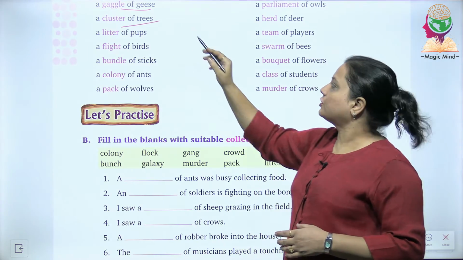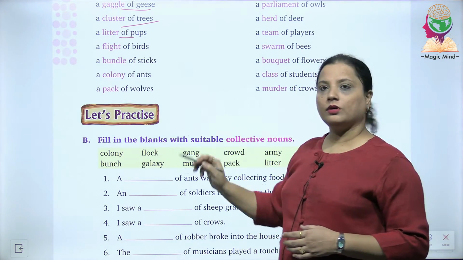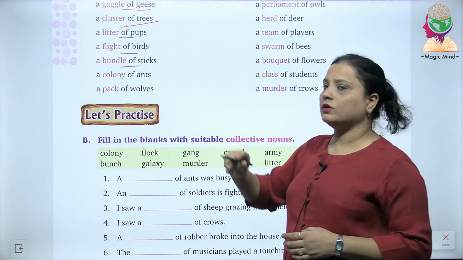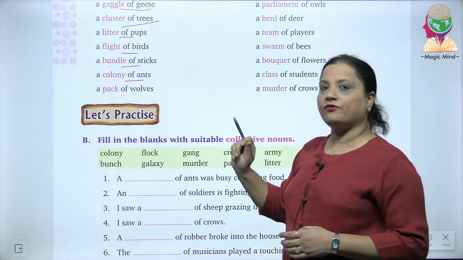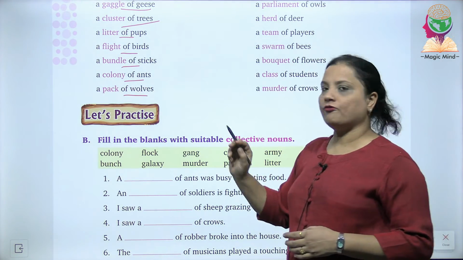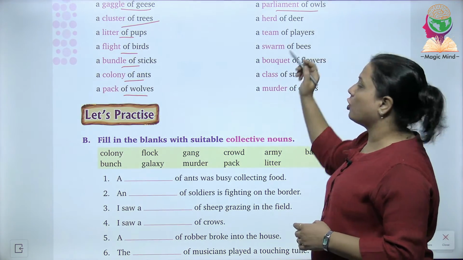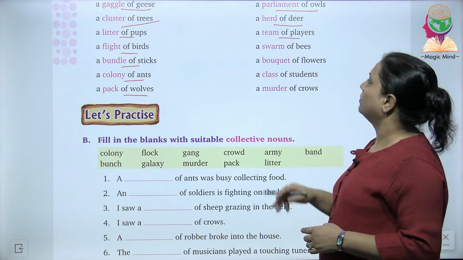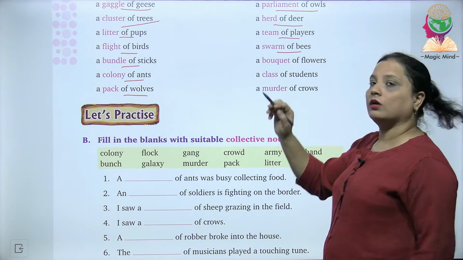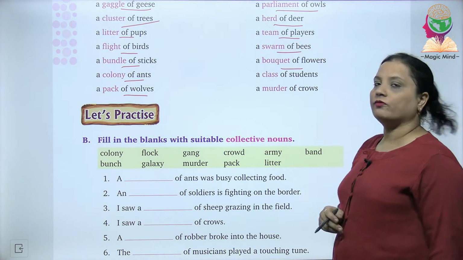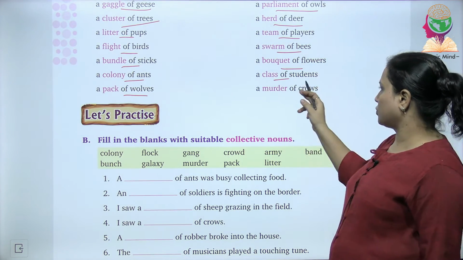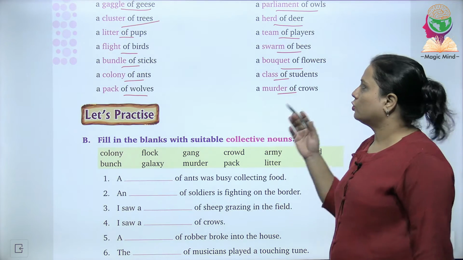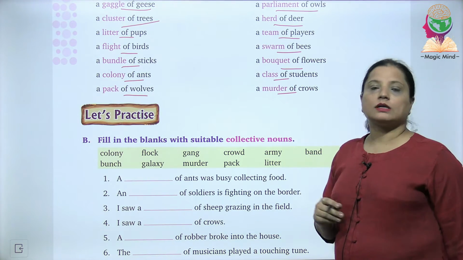Then the next is cluster of trees, a litter of pups, a flight of birds, a bundle of sticks, a colony of ants, a pack of wolves, a parliament of owls, a herd of deer, a team of players, a swarm of bees, a bouquet of flowers, a class of students and a murder of crows. Fine. So with this we have read many kinds of collective nouns.